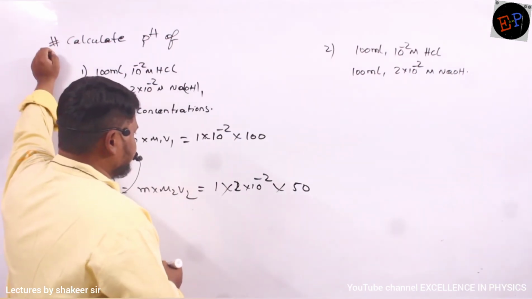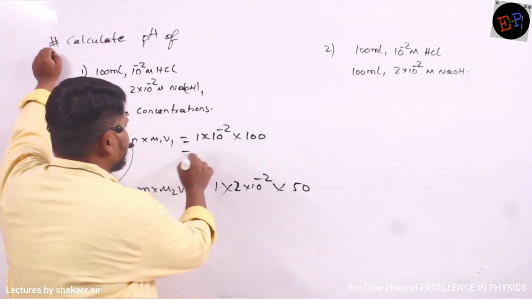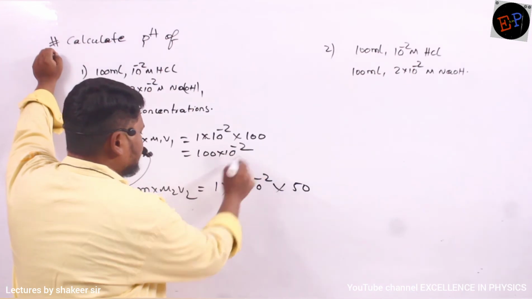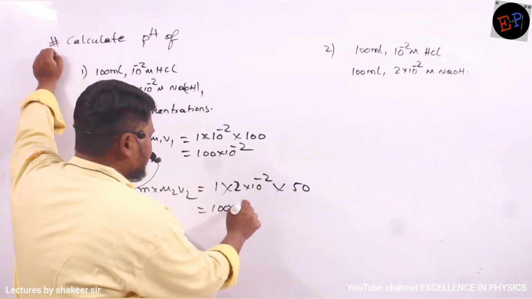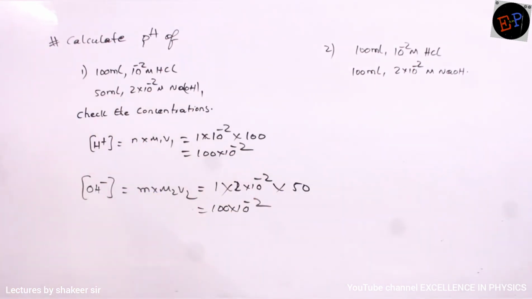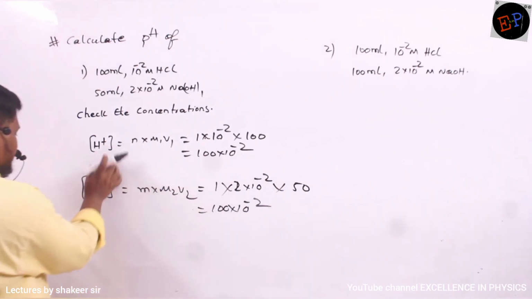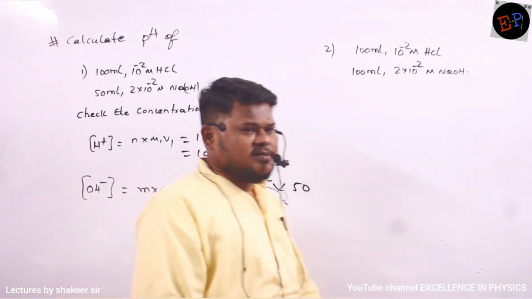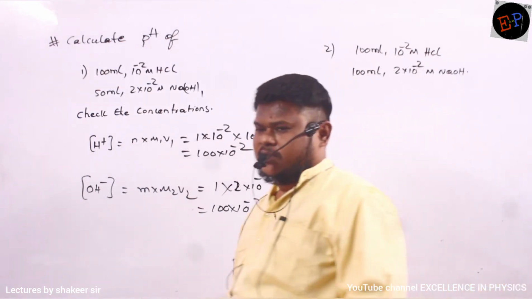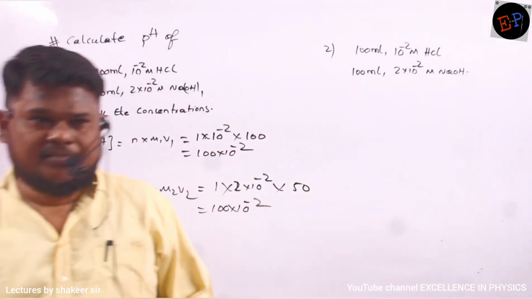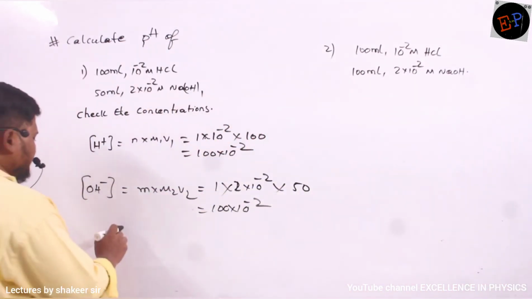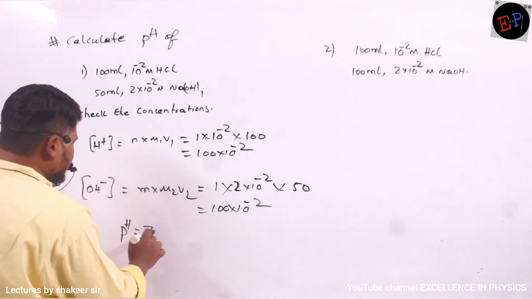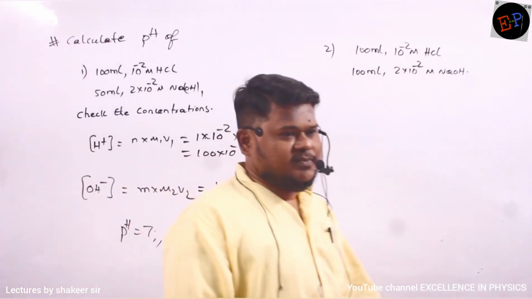So therefore, see, 100 into 10 power minus 2. This is also 100 into 10 power minus 2. Both are equal, no? Clear, no? So therefore, H plus ion concentration and OH minus ion concentration are equal. So if they react with each other, salt will form. So what is the pH of the salt? The pH of the salt is 7. That is my answer. Understood, no?